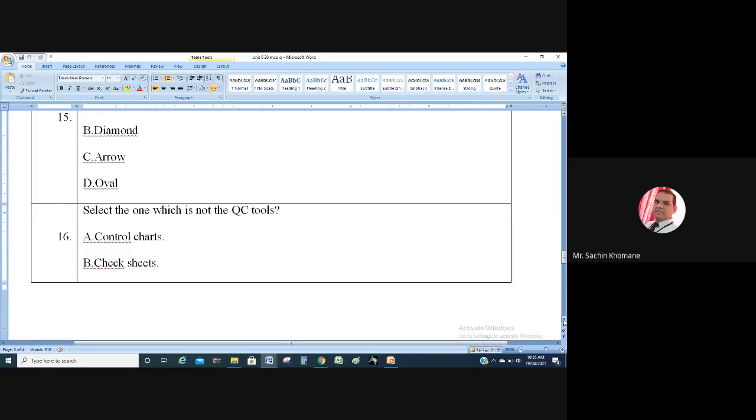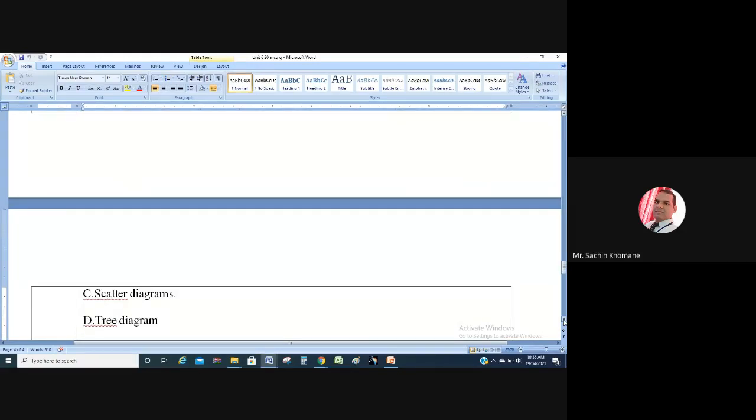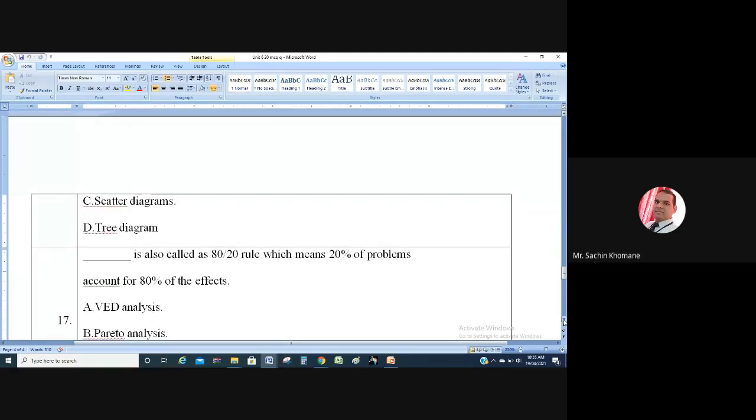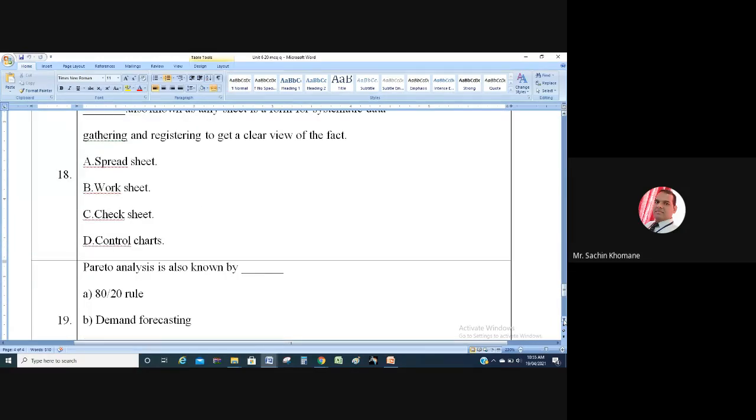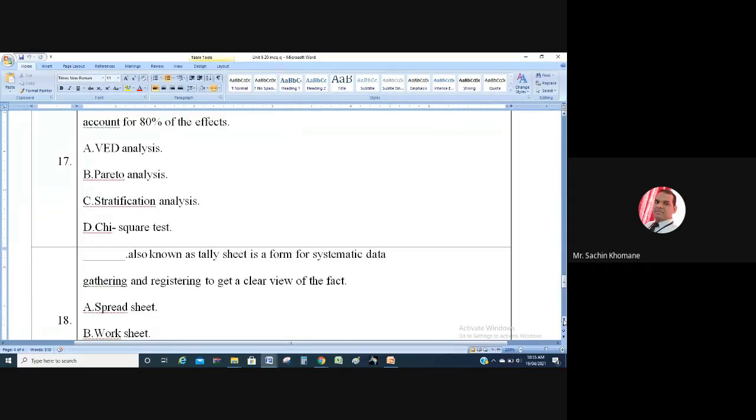सिलेक्ट वन विच इज नॉट अ QC टूल, क्वालिटी कंट्रोल टूल. कंट्रोल चार्ट आहे, चेकशीट आहे, स्कॅटर डायग्राम आहे, ट्री डायग्राम. No, it does not come under quality control tools. So scatter diagram and the remaining 3 are yes. Third number no. Fourth number no. So answer is D. Eighty-twenty tool which is there, question 17: 80-20 tool. Pareto analysis. Answer is B.